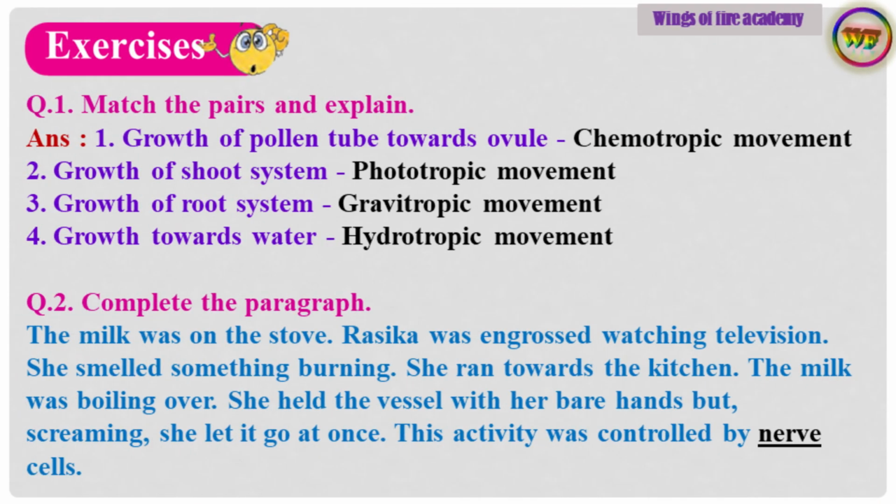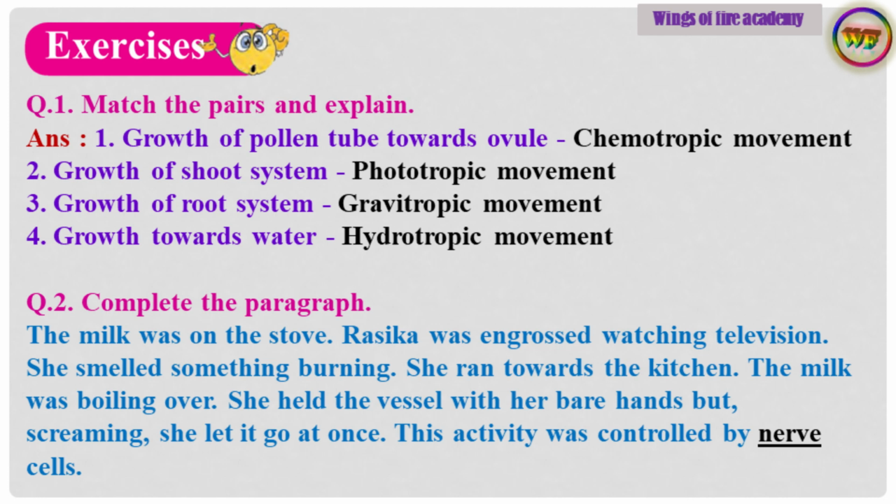Question 1. Match the pairs and explain. Answer. Point number 1. Growth of pollen tube towards ovule. Chemotropic movement. Point number 2. Growth of shoot system. Phototropic movement. Point number 3. Growth of root system. Gravitropic movement. Point number 4. Growth towards water. Hydrotropic movement.